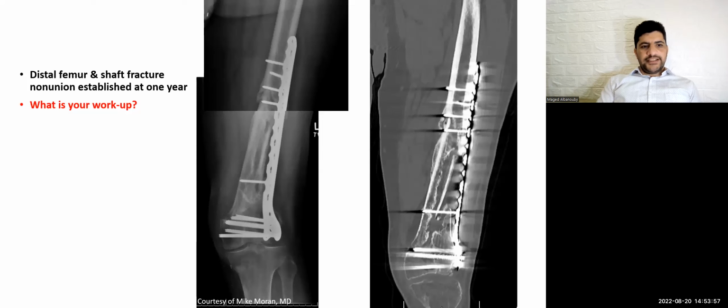But unfortunately, during follow-up, the distal femur went into non-union. This is after 16 months. There is some healing, but it is not fully healed. Here is the CT scan. The fracture is not healed. What is your workup?